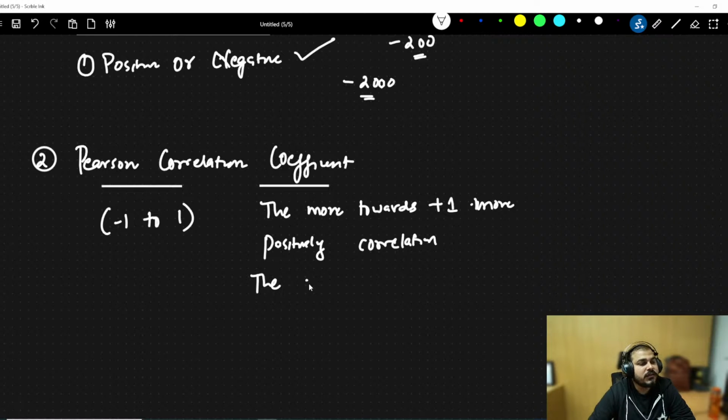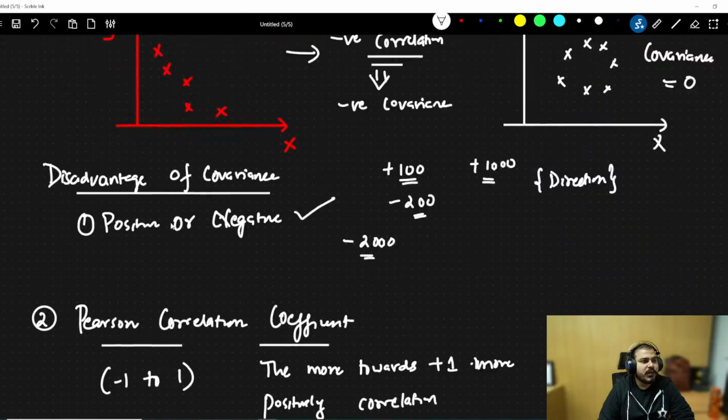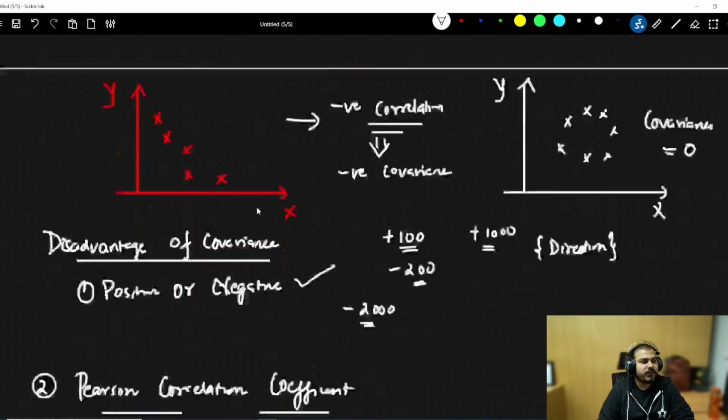The more towards minus 1, the more negatively it is correlated. Okay, now you should be able to see that. Then what is the difference between covariance with respect to the formula?